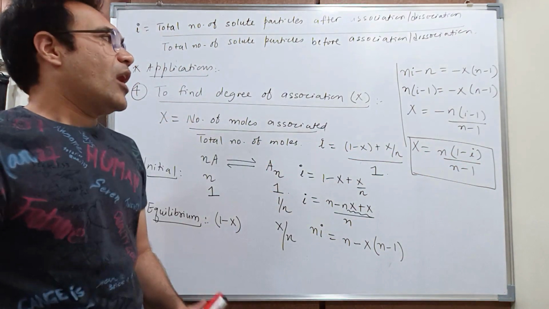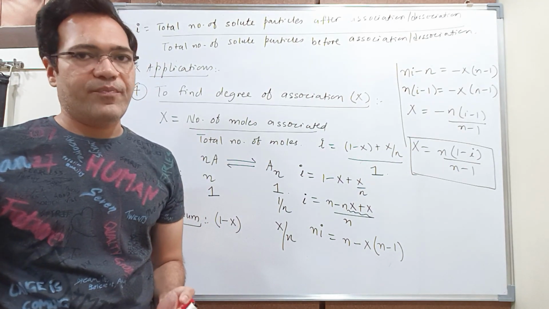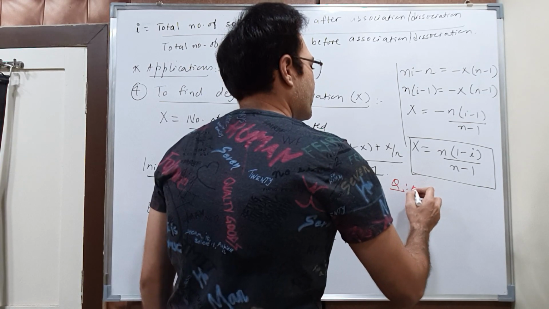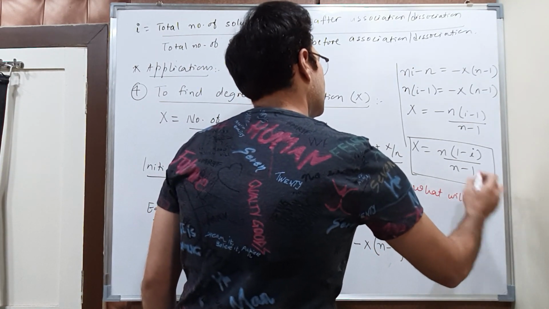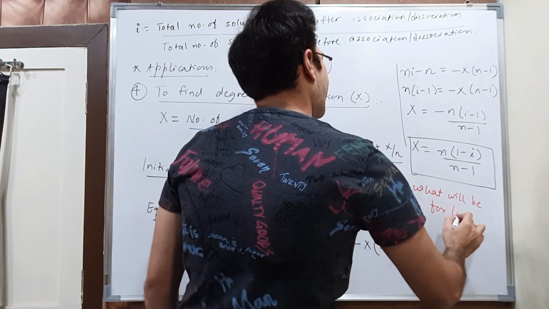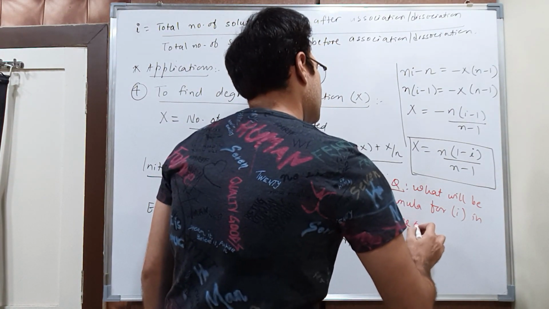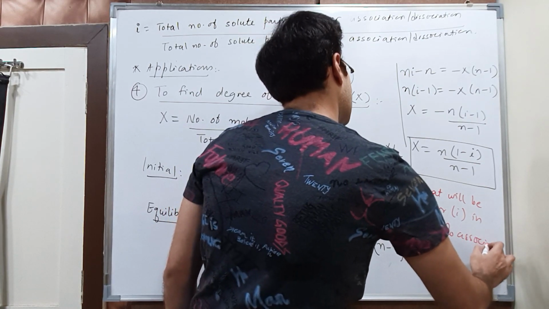Correct? Now on the basis of this formula, again I have a question. What will be the formula for Van 't Hoff factor i in case of 100% association?